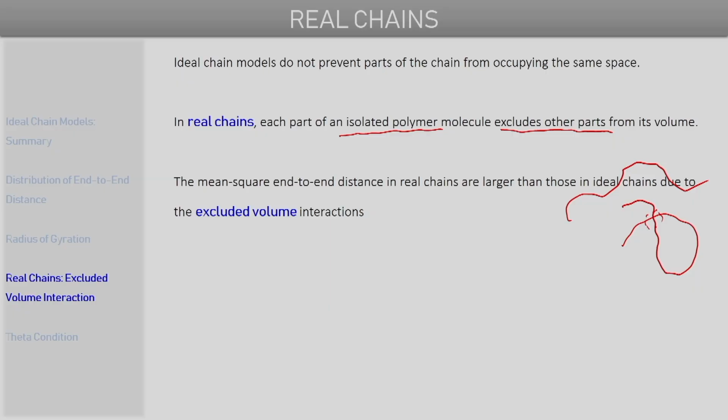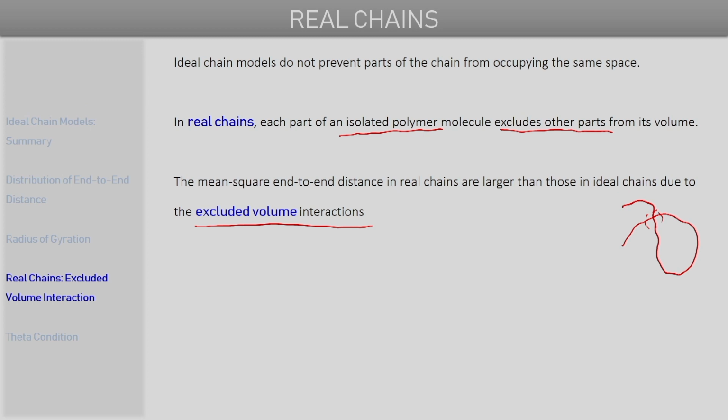So because in real chains parts of the chain exclude other parts from the volume that they are occupying, the mean square end-to-end distance in a real chain turns out to be larger than that in ideal chains, and this is because of what are called excluded volume interactions. As we discussed, excluded volume interactions result from the fact that a certain part of a given polymer chain excludes other parts of the same chain from the volume that it is occupying. Such interactions are called excluded volume interactions.